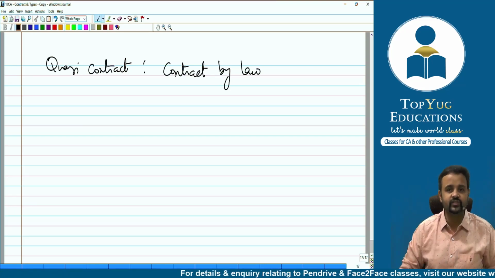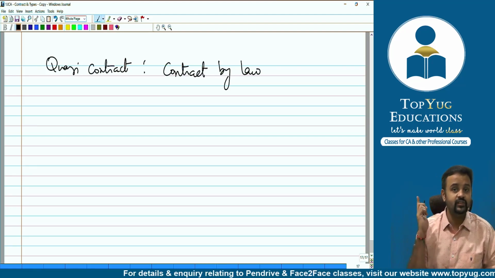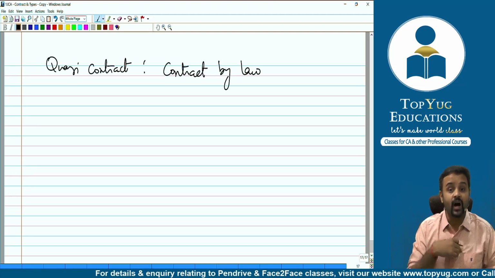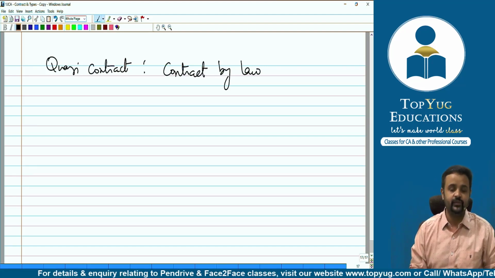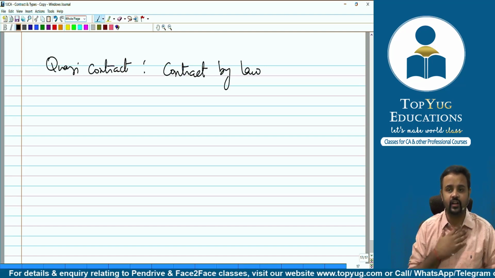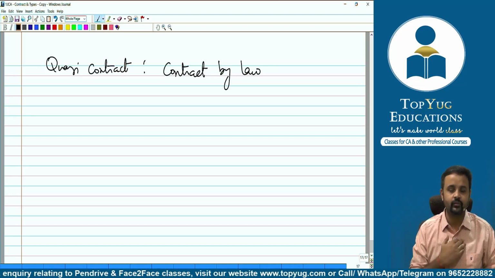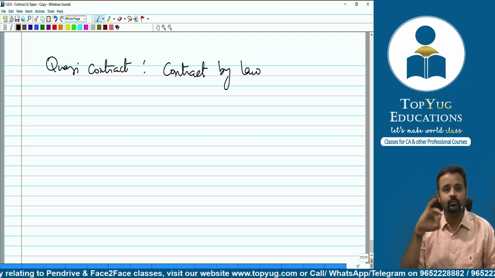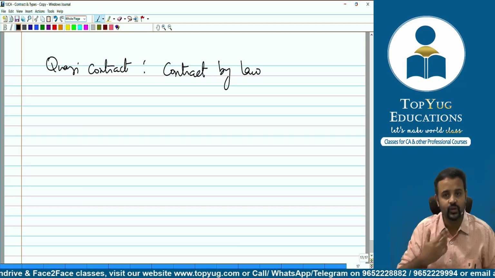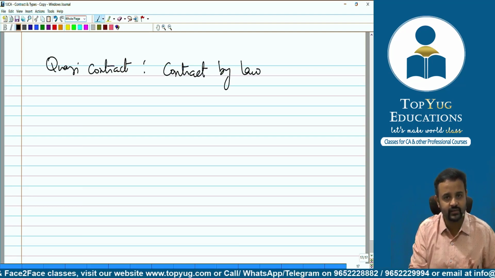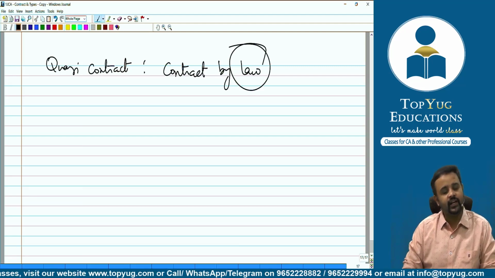Now, who has put this duty on her? Same way, who has put this duty on me? Her duty is to return that laptop to me. My duty is to pay the charges, right? So, who has put this duty? Same way, I have the right to recover the laptop from her. She has the right to recover the money from me, correct? So, who has given these rights? Who has given the duties? It is the law which has given those rights and duties.